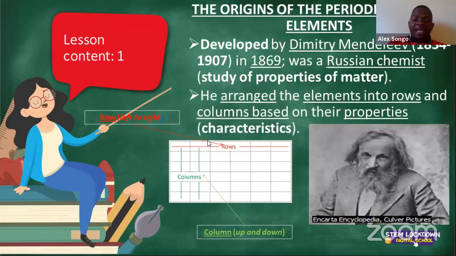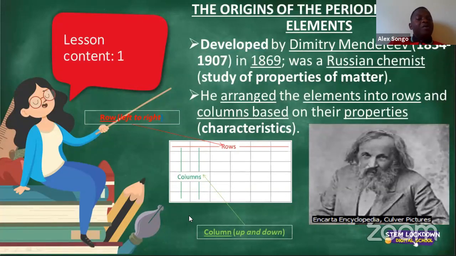So ladies and gentlemen, again, this is a table. I'm simply moving the cursor. At the top in red, those are rows moving from left all the way to right. In green, ladies and gentlemen, going down, meaning up to down, those are what we'd be calling the columns.